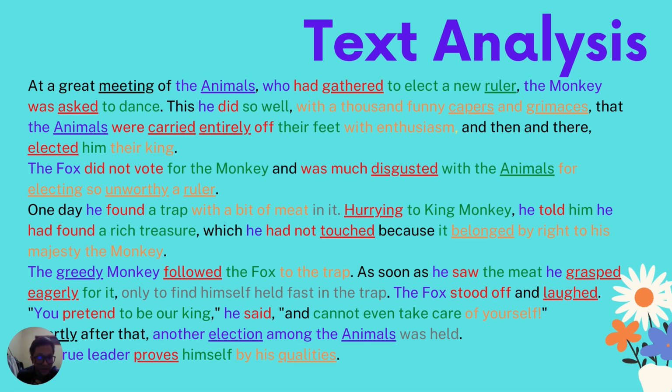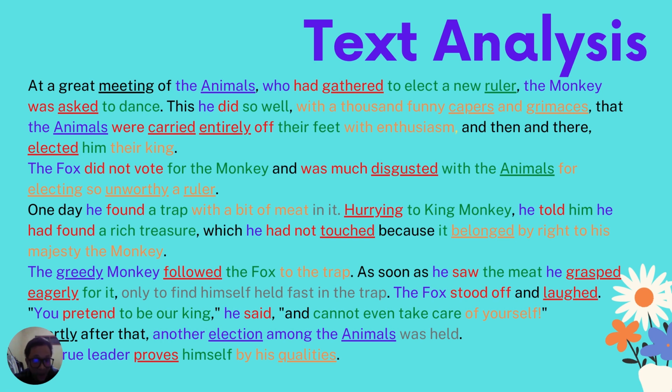He said: he is a subject, said is a verb, and cannot even take care. I think it's supposed to be a verb. I think I misclicked it. But with the verb, of yourself is an object.